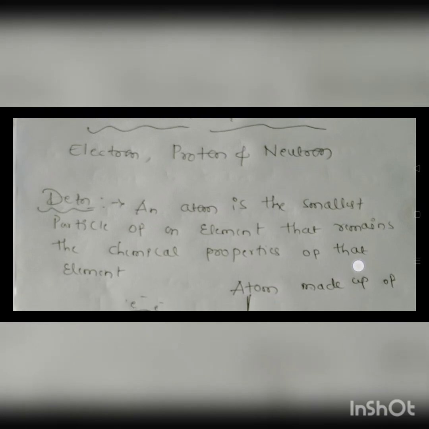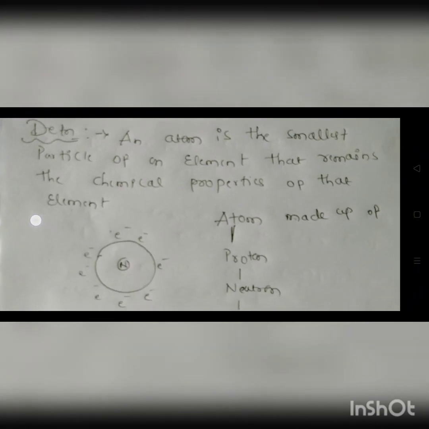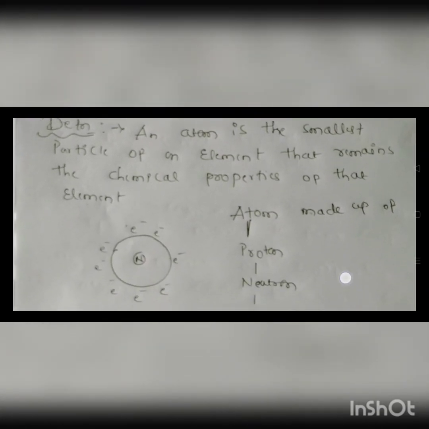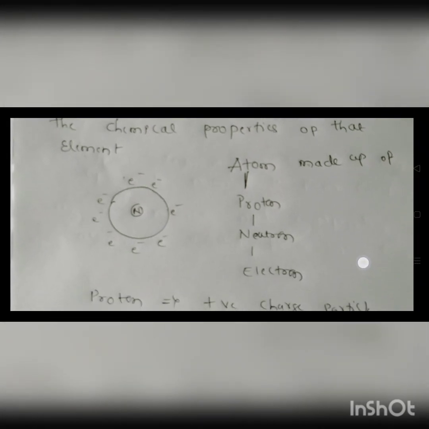So this is the definition. This is how atoms look, as you have studied in your classes. Atoms are made up of three fundamental particles: proton, neutron and electron. Sometimes you will get questions like where the neutron is present, where the proton is present.